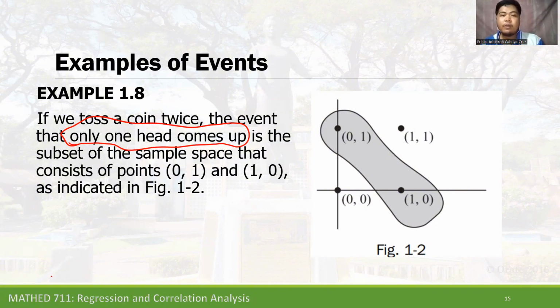So here in this figure 1-2, we can see in the shaded region that only one has a head. Only one. The other one does not belong because it has two heads, and in our condition, only one head comes up. So it is called an event. The event is a subset of a sample space, and an event may have one or more sample points.